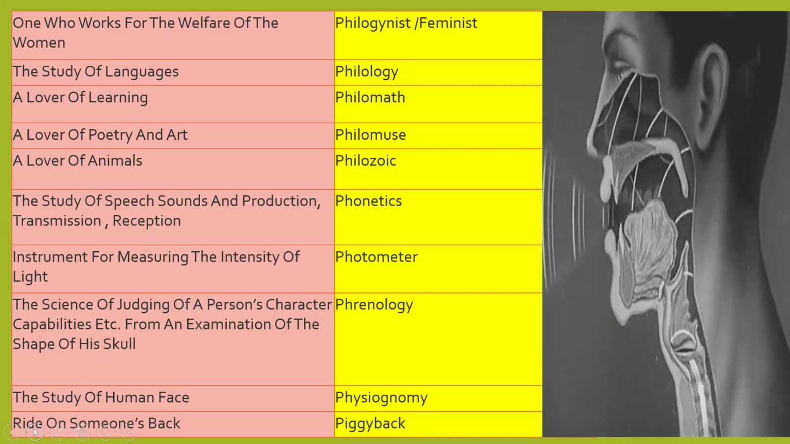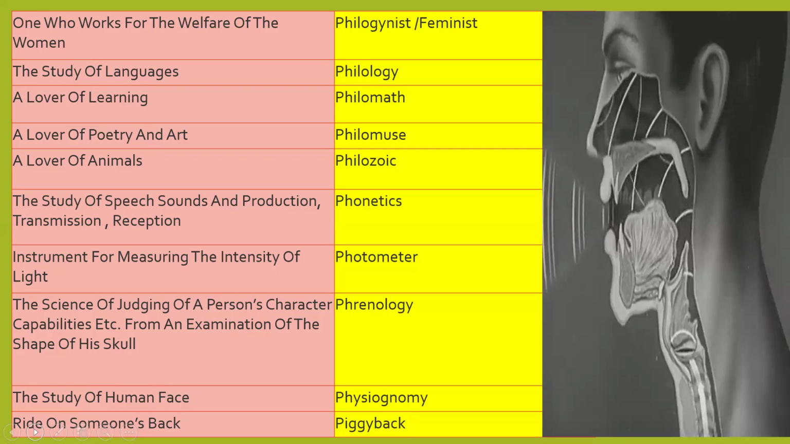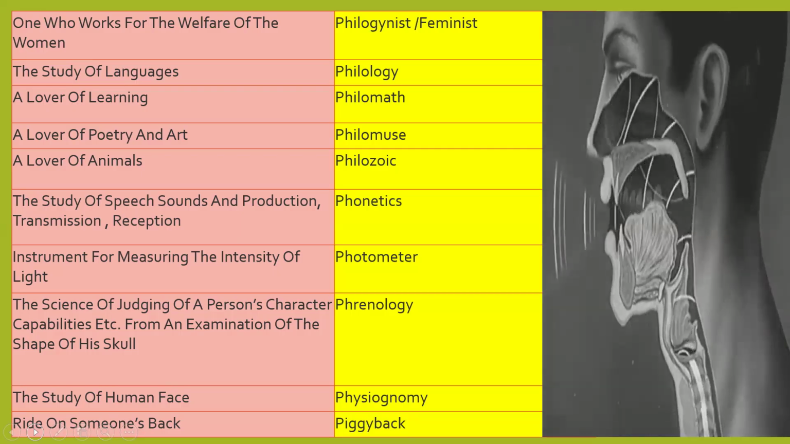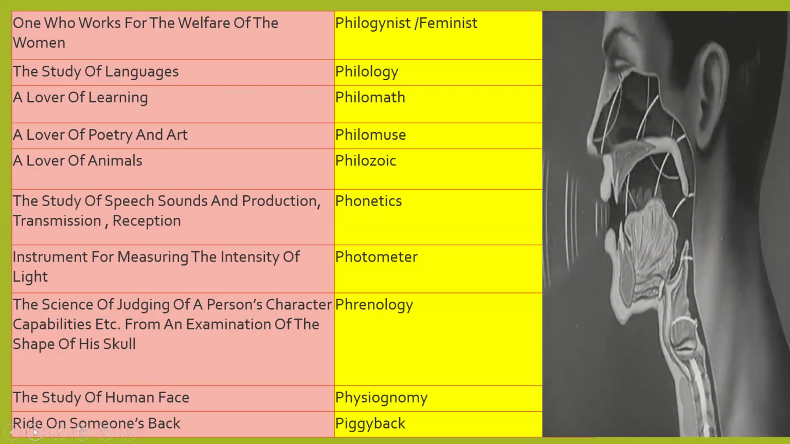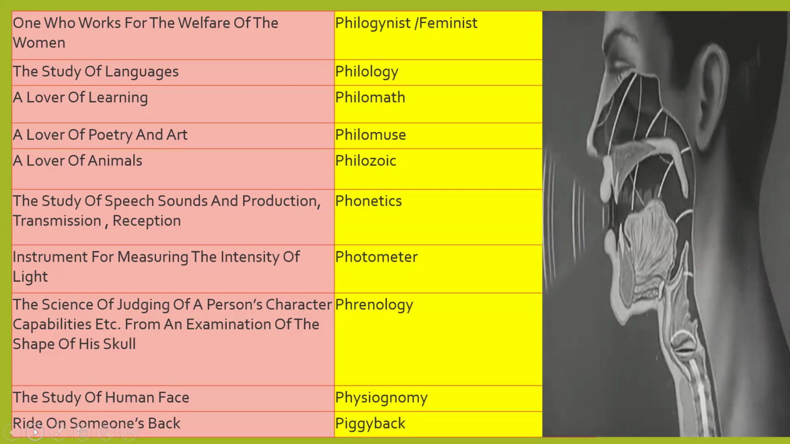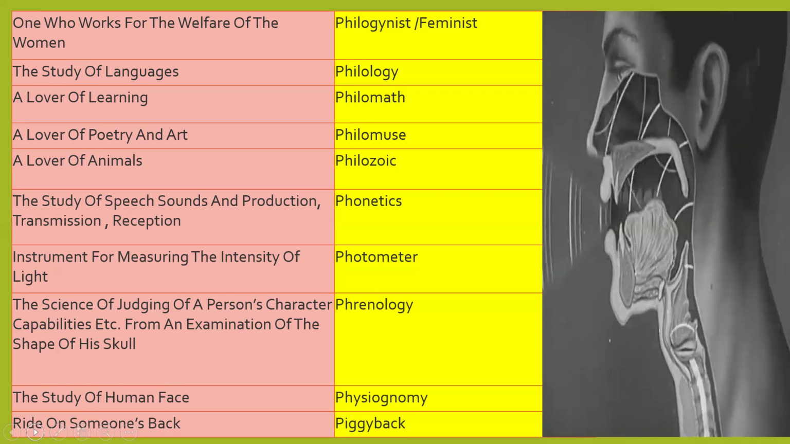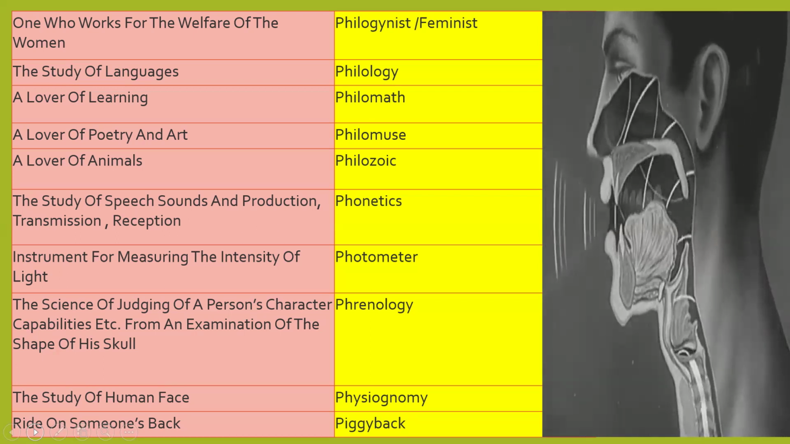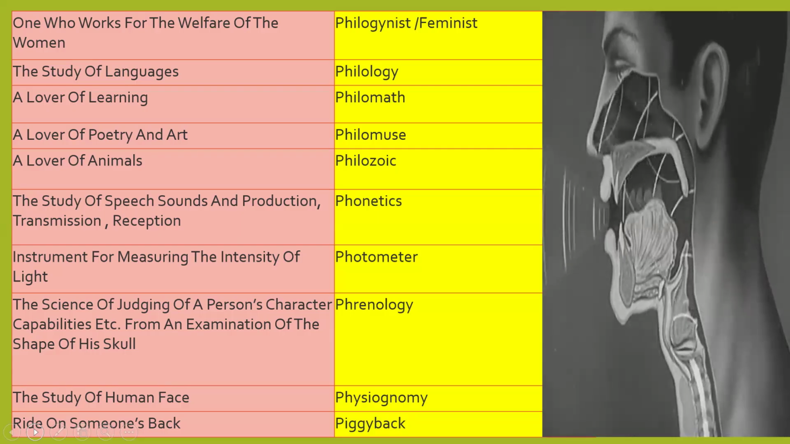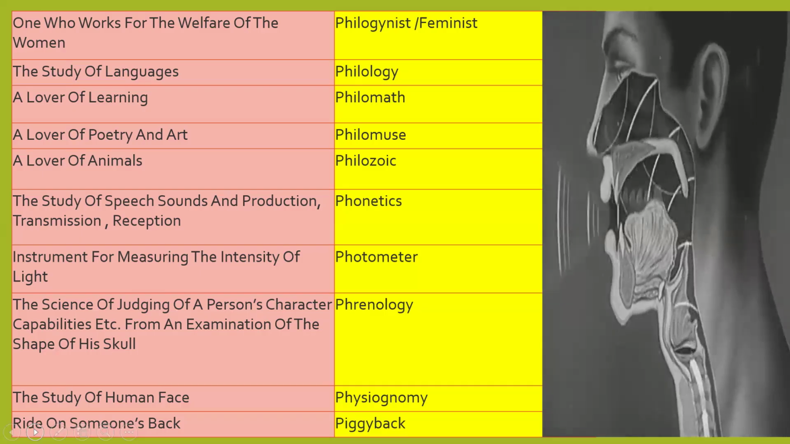Phrenology is the science of judging a person's character and capabilities. Phrenology is also associated with the examination of the shape and structure of a skull. So the first meaning is to know about a person's character, capabilities and abilities, and the second meaning is to examine the shape and structure of a skull.